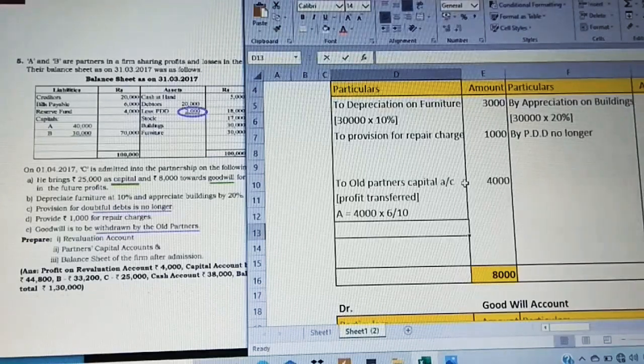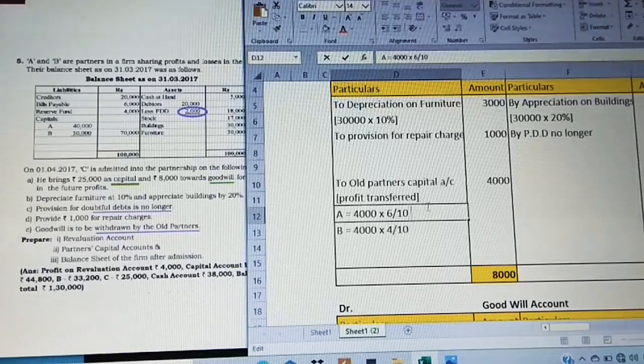So A gets 4000 into 6/10, and B gets 4000 into 4/10. So we need to calculate this and write the value.